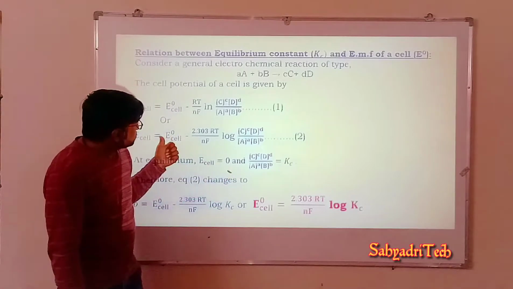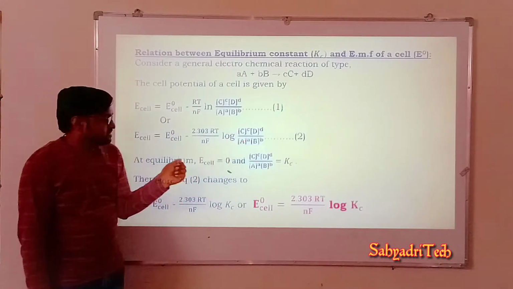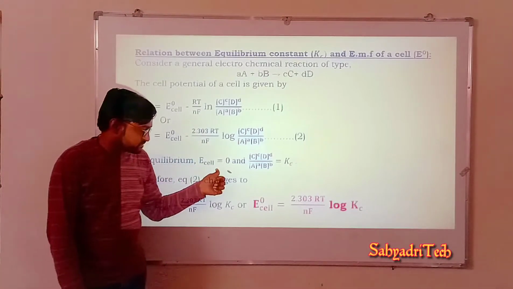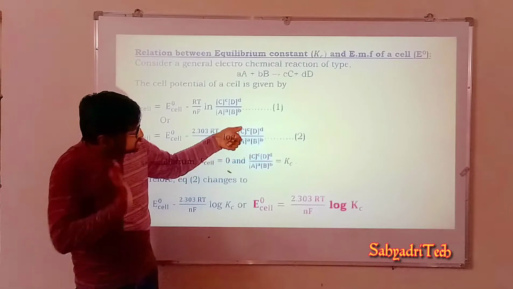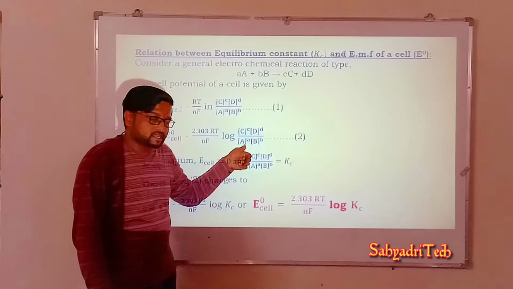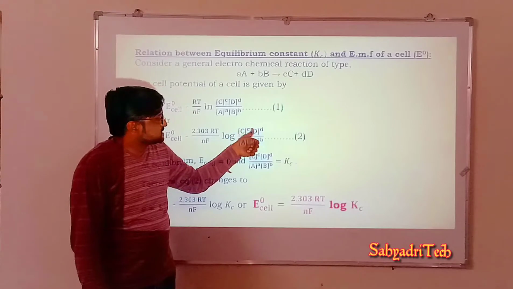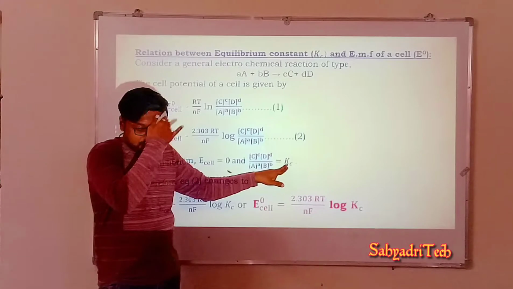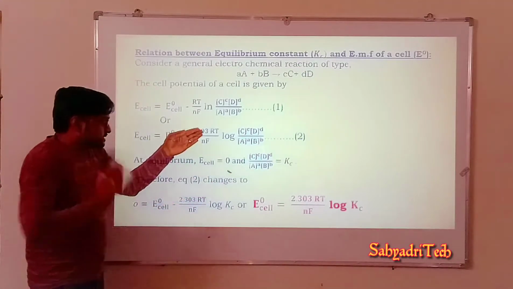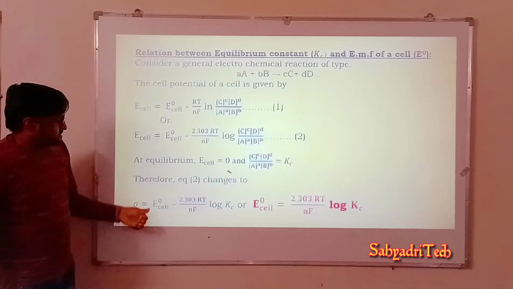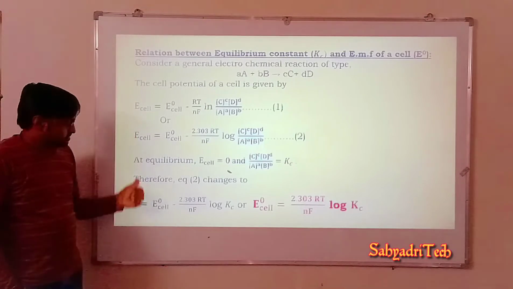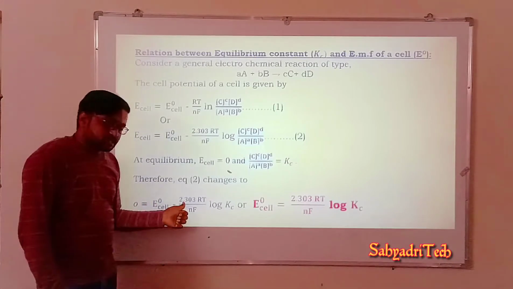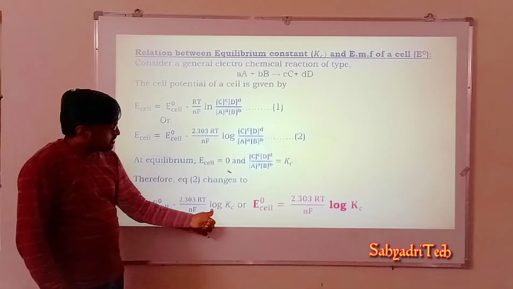So the two quantities which change are these: at equilibrium, E cell becomes equal to 0, and the ratio of the concentration of products to the concentration of reactants, with all concentration terms raised to their stoichiometric coefficients, becomes equal to the equilibrium constant. Therefore, this equation can be rewritten, in place of E cell, as 0 is equal to E naught cell minus 2.303 RT by nF log Kc.